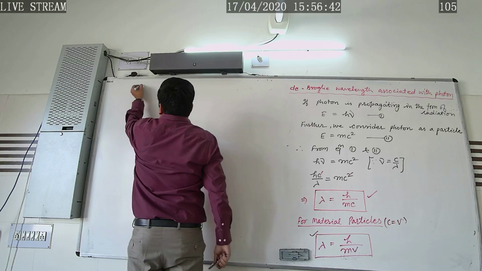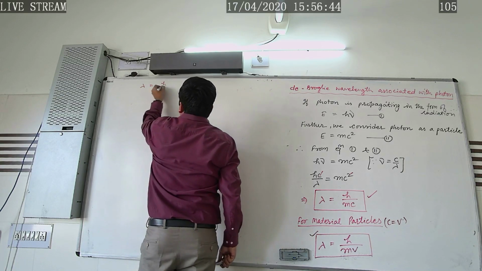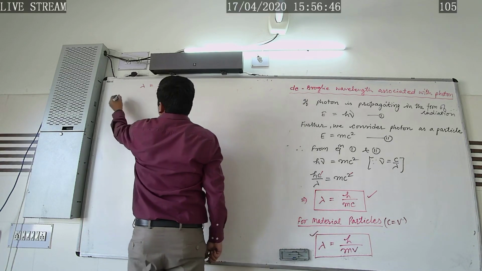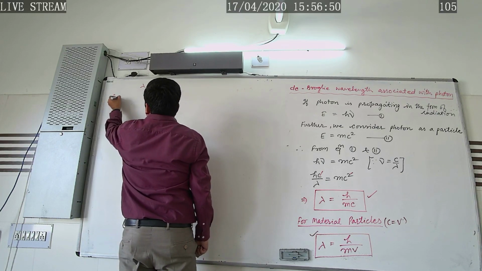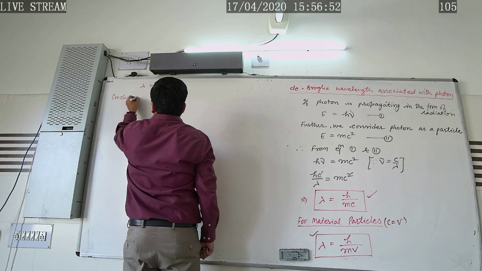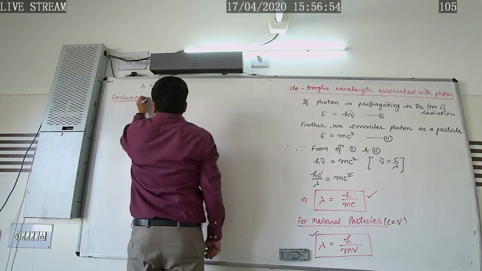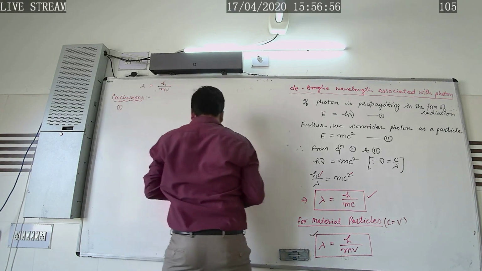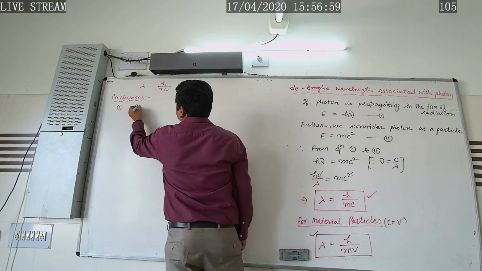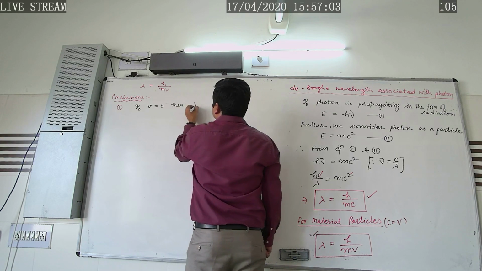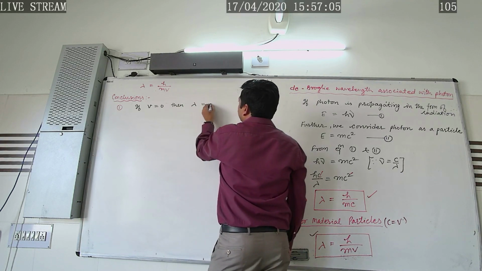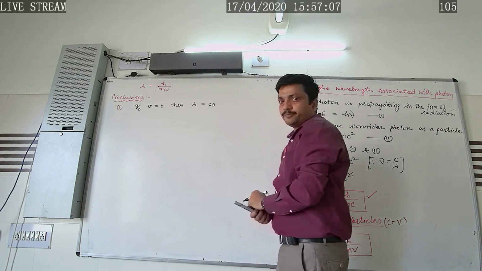Here we have λ = h/mv. So here we are going to draw the conclusions. The first one is, if v = 0, then λ will be infinite. What does it mean?